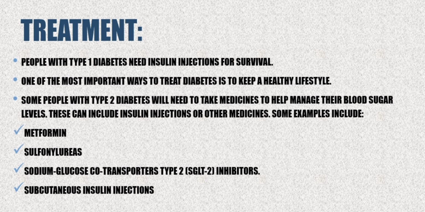One of the most important ways to treat diabetes is to keep a healthy lifestyle. Some people with type 2 diabetes will need to take medicines to help manage their blood sugar levels. These can include insulin injections or other medicines. Some examples include metformin, sulfonylureas, sodium glucose co-transporter type 2, SGLT2, inhibitors, and subcutaneous insulin injections.